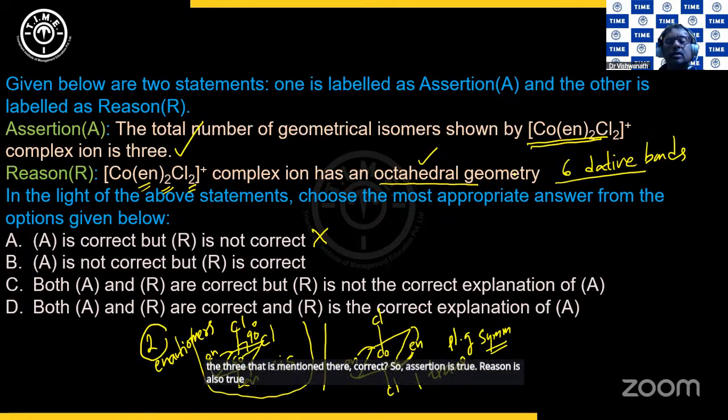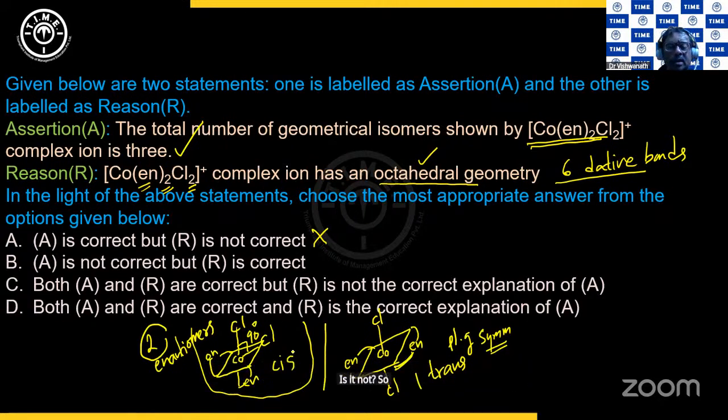But then reason is not the correct explanation for the assertion, isn't it? We find that the cis isomer has got 2 enantiomers because there is a lack of plane of symmetry. And in the trans isomer, we have got a plane of symmetry. Therefore, it is only 1 molecule. So 1 isomer here and 2 isomers there. Total is 3. So we find that the reason is also a true statement. Assertion is also a true statement.